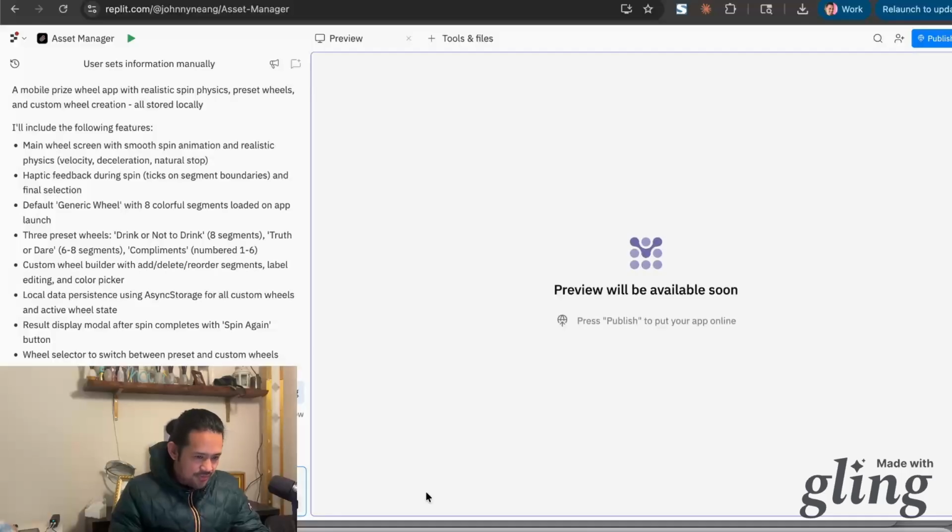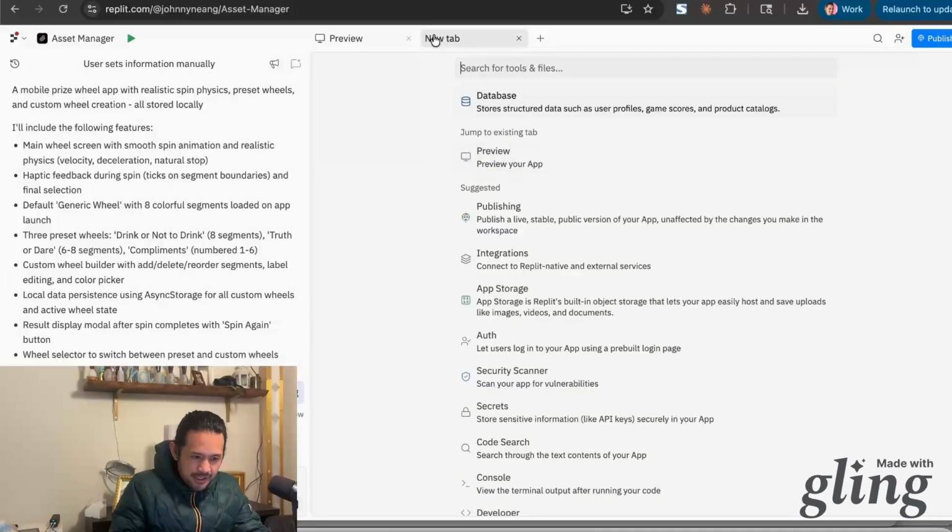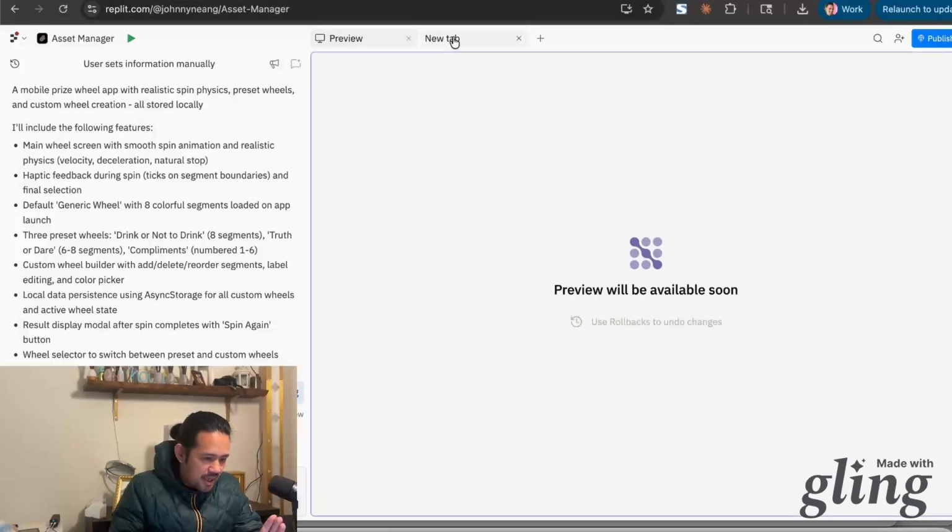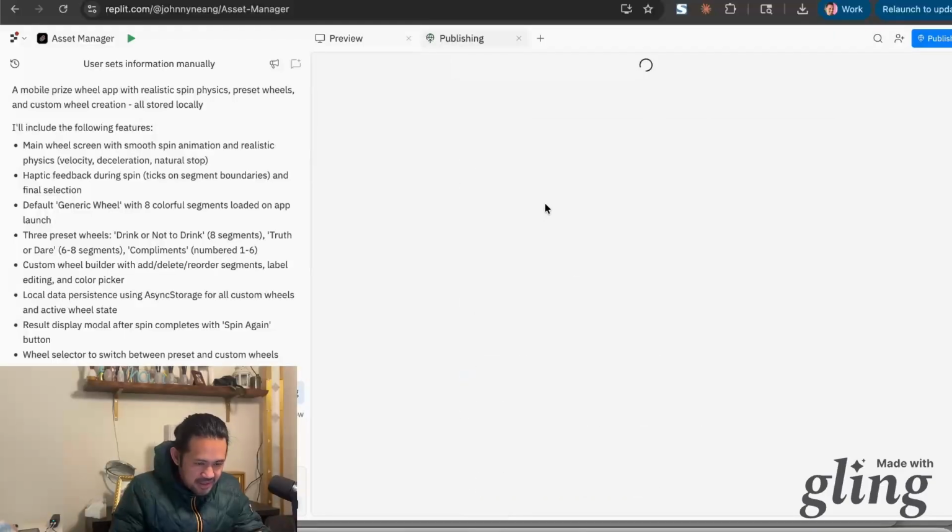What I'm really fascinated in is how it's going to deploy this as an iOS app. Does it have a developer account on my behalf? What is it like? Because that's what I'm being sold, right? So while it's building that, I'm going to explore the publishing side of things.